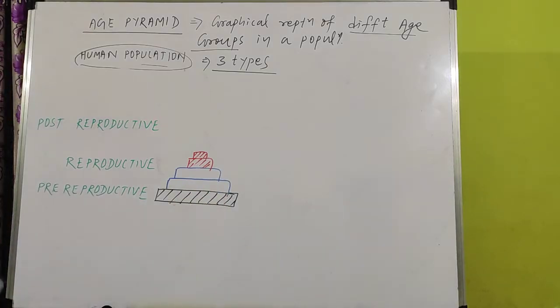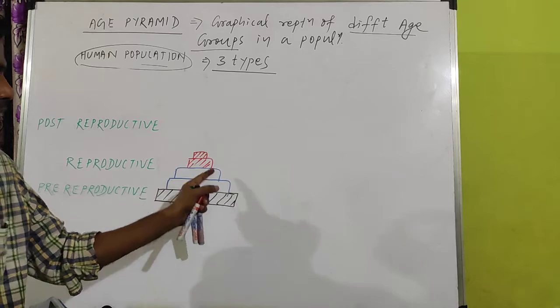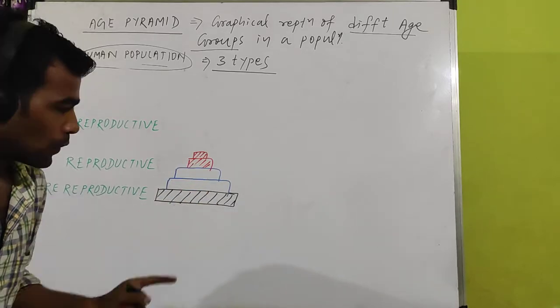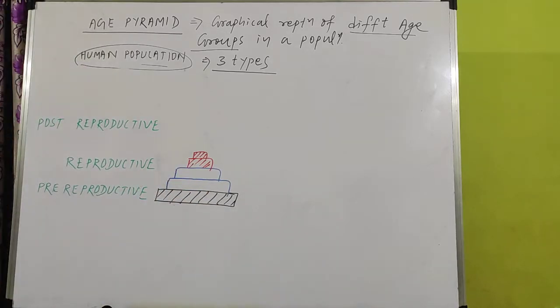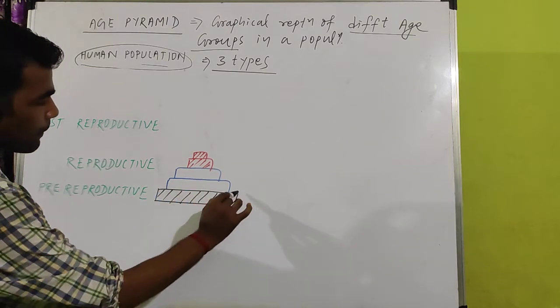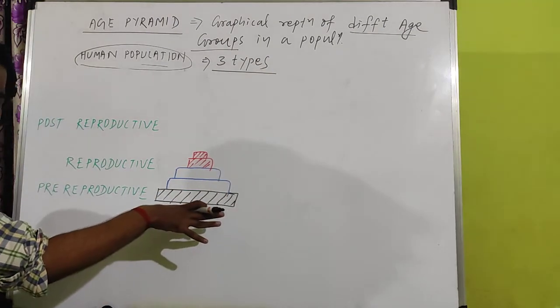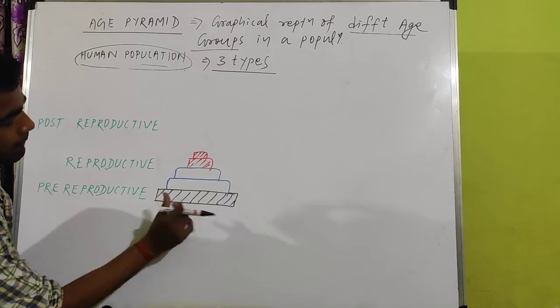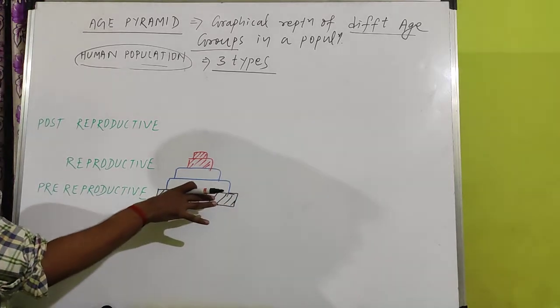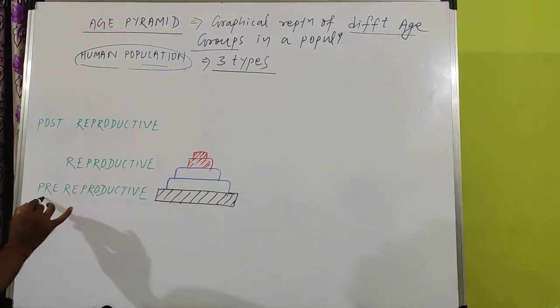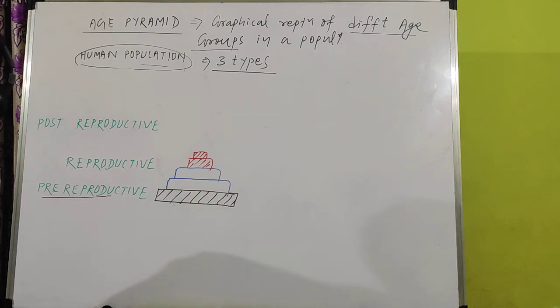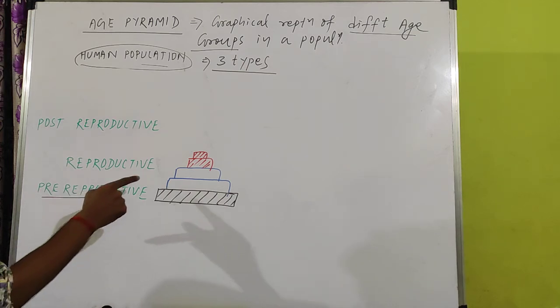If you look at this graph, it gives a pyramidal shape. Why the pyramidal shape? The bottom part has the highest area, so the pre-reproductive age group contains the highest area.